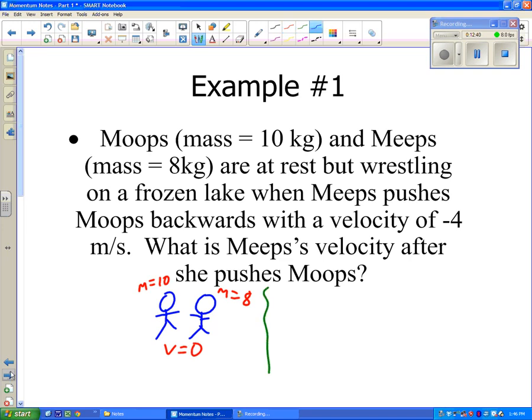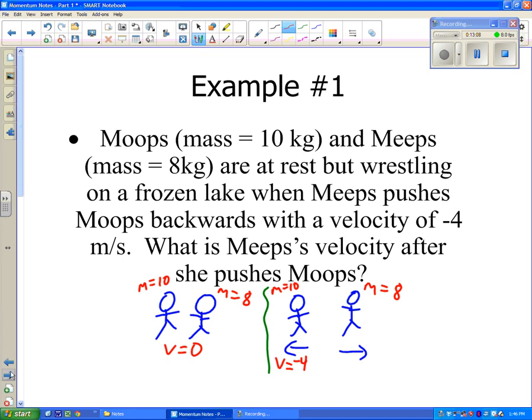After the collision, she pushes him, so he goes backwards. And for every action, there's an equal and opposite reaction, so the reaction is she goes backwards because they're on a frozen lake, there's no friction. The masses are still the same. This is 10, this is 8, and we know she pushes him back with a -4.